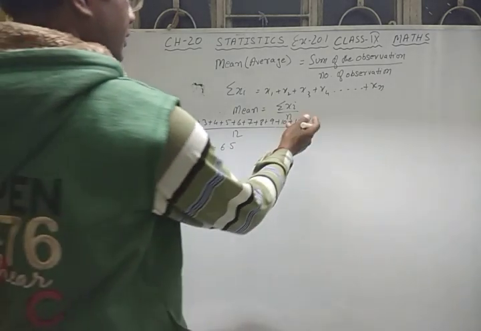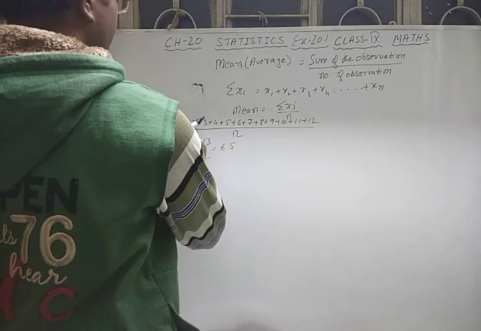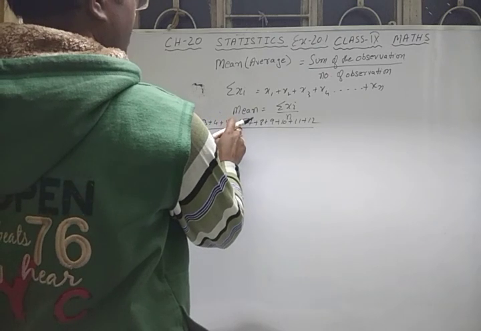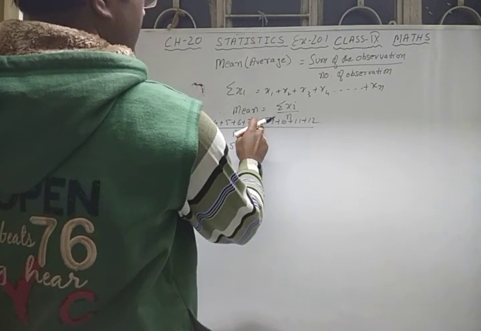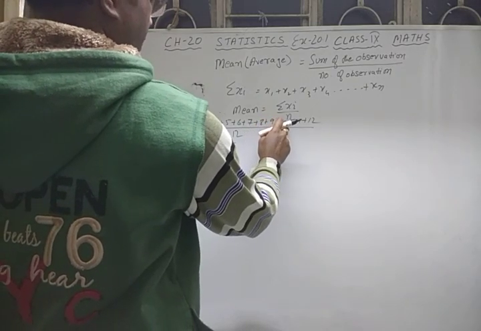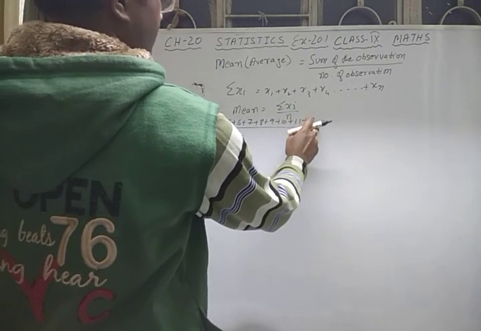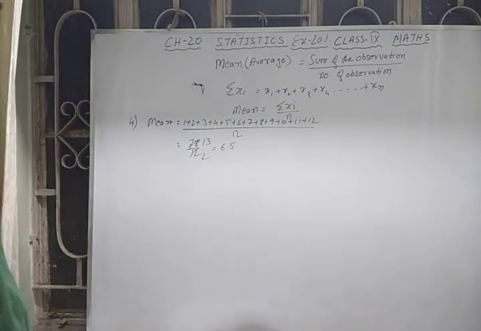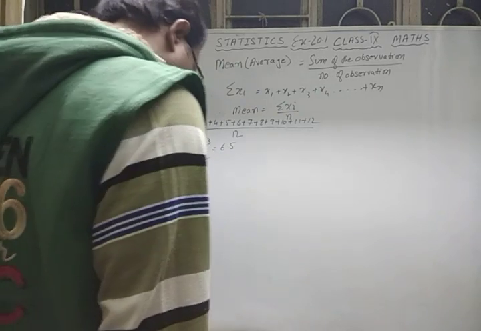I don't know, you check whether I have done the sum correctly or not. 1 plus 2 is 3, 6, 10, 15, 21, 28, 28 plus 8 is 36, 36 plus 9 is 45, plus 10 is 55, plus 11 is 66, plus 12 is 78. Okay, it's correct. 78 by 12 is equal to 6.5. So it is the mean of the first 12 numbers.